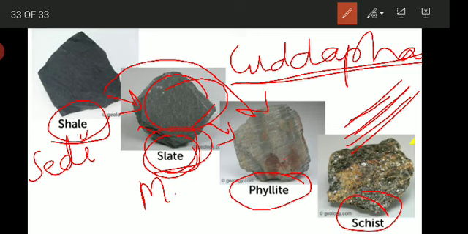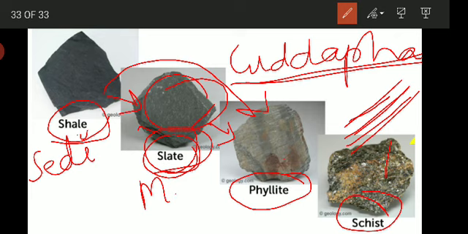This is determined by the minerals present in the rocks and how they are aligned, whether they are parallel to each other. This results in a layered appearance and they are called foliated. Non-foliated metamorphic rocks usually consist of equidimensional grains, like marble and quartzite.